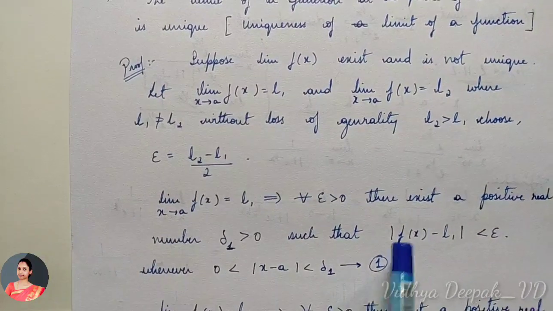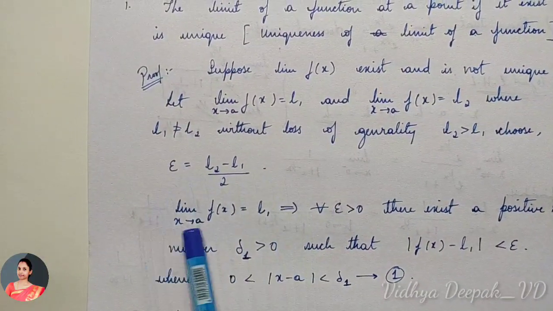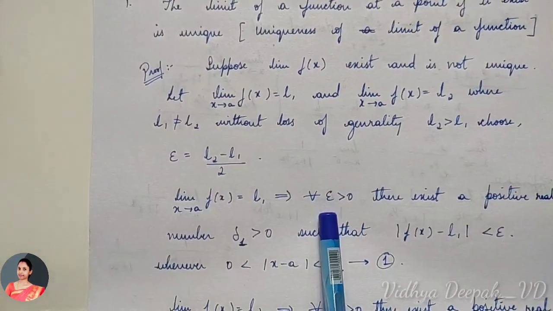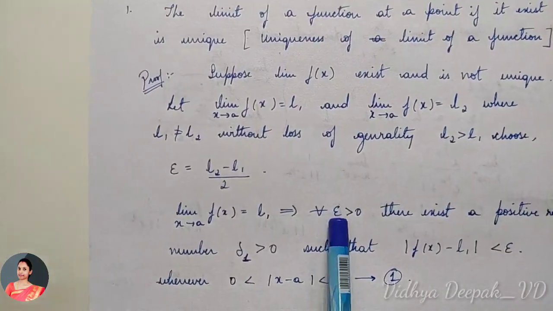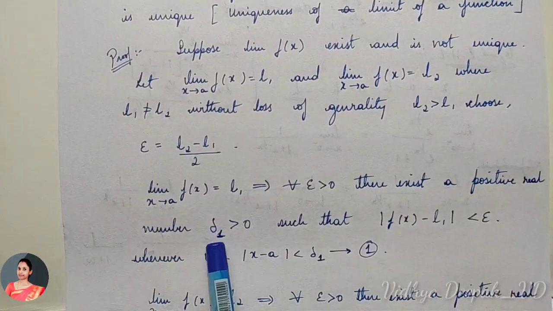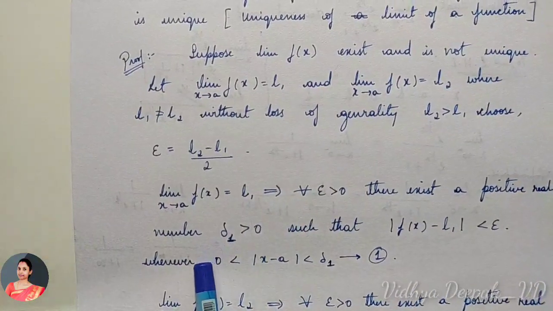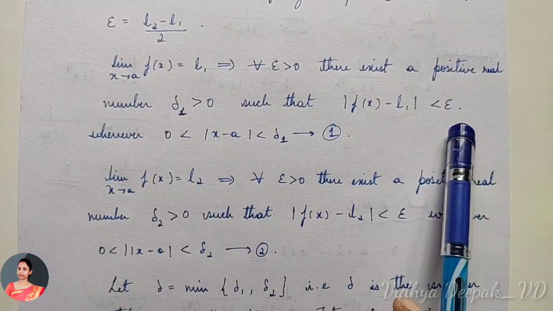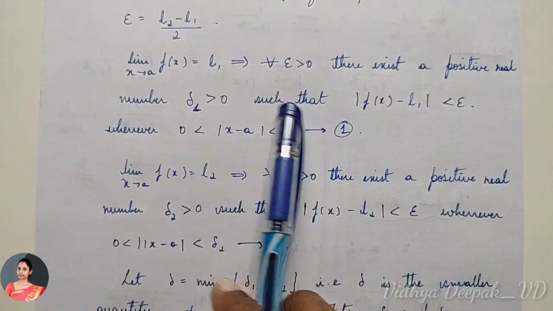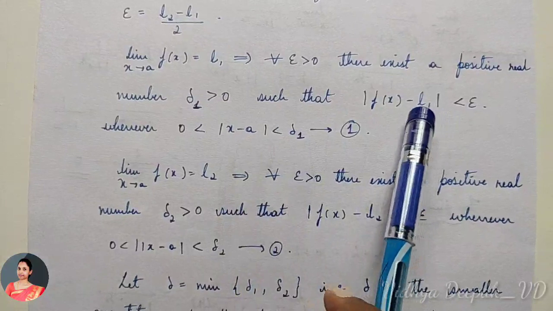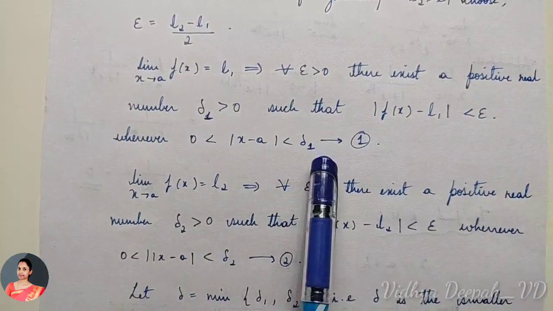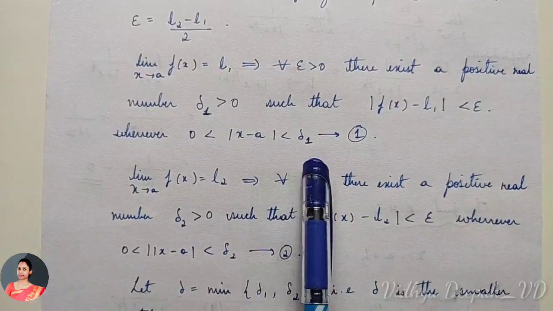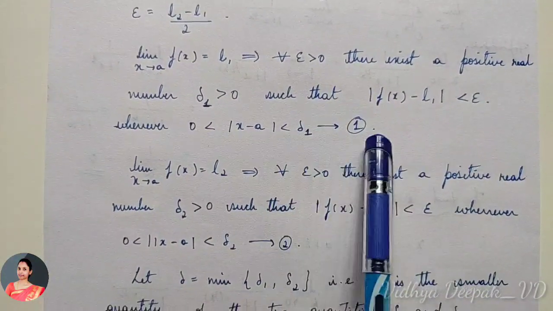So for this limit L1 as x tends to a, there exists an epsilon greater than 0, and there exists one more positive real number, delta 1, such that mod of f of x minus L1 is less than epsilon, with one more condition: whenever 0 is less than mod of x minus a less than delta 1. This we will take as equation 1.